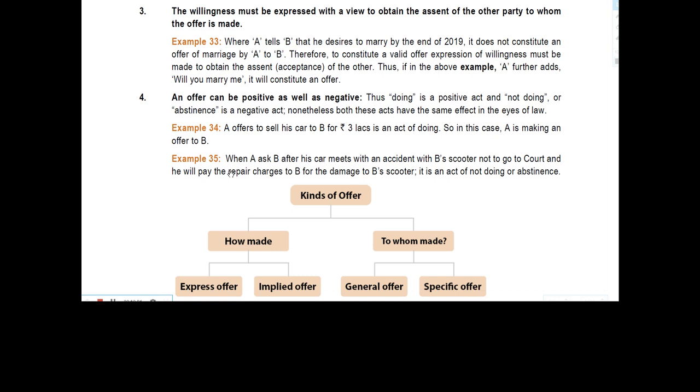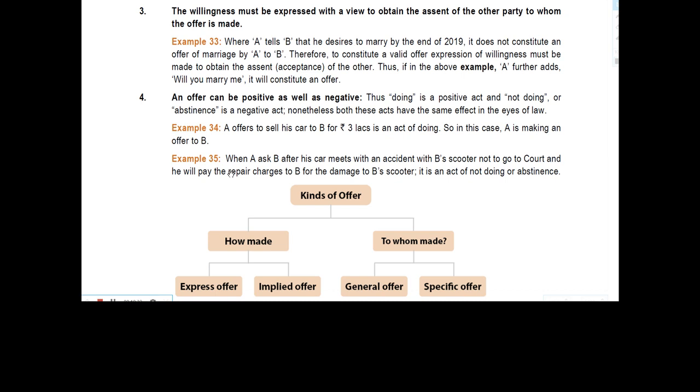If they are doing the offer, it is positive. If they are not doing the offer, it is negative. But it is valid in the eyes of law.